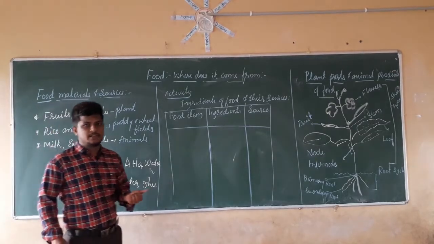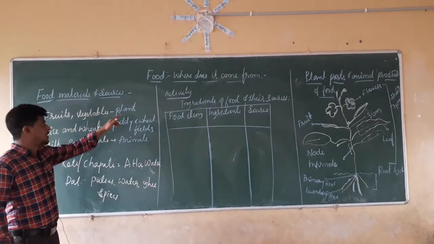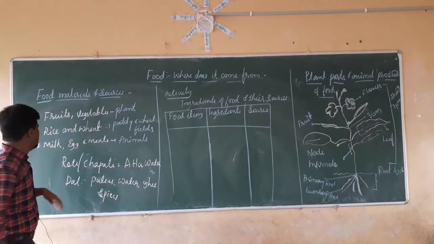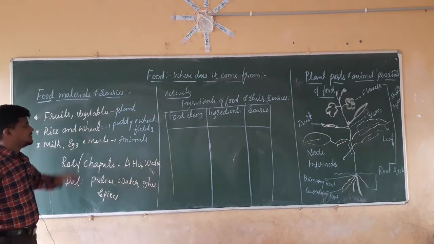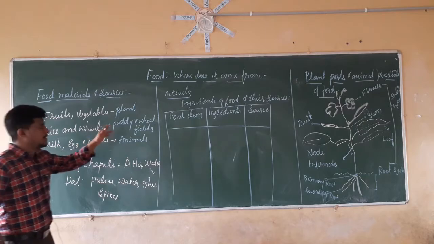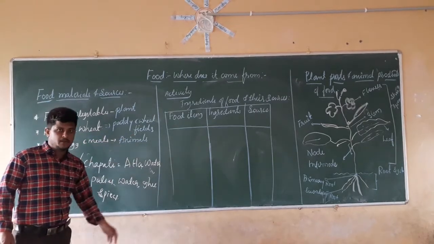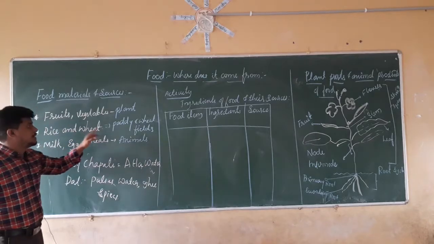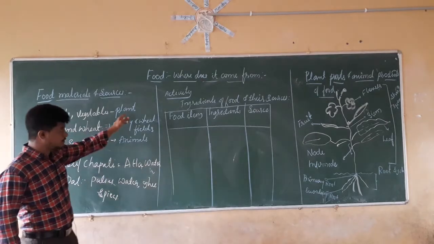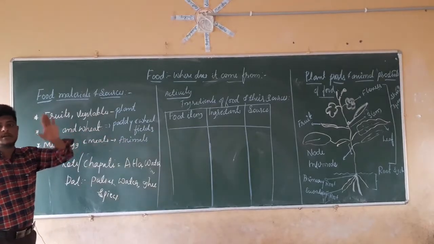From plants only. In the same manner, vegetables. All the vegetables like carrot and tomato, right? They are the major source of plant. They are coming from the plant only. In the same manner, rice and wheat. From where are we going to get the rice? From the paddy fields. In the same manner, wheat is going to come from the wheat fields. That means paddy fields and wheat fields are nothing but plants. That means rice and wheat are coming from the plant.